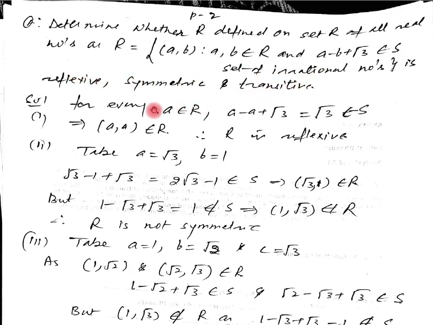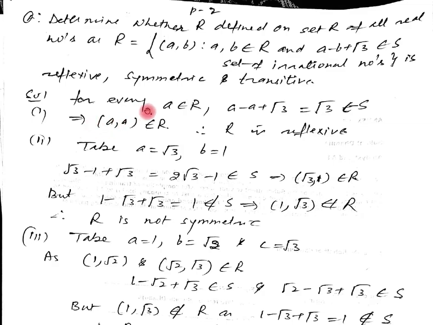Let us see here. For every a belonging to R, a minus a plus root 3, because the relation is a minus b plus root 3. So for every a belonging to R, a minus a plus root 3, simplifying, we get root 3. Root 3 belongs to S. So we can say (a, a) belongs to R. It means it is reflexive.